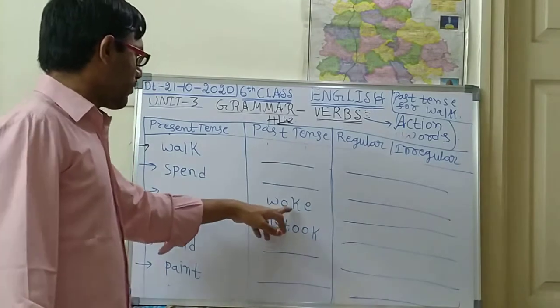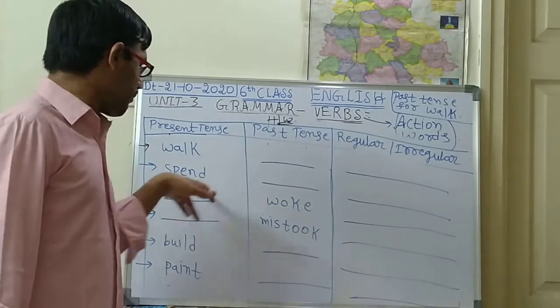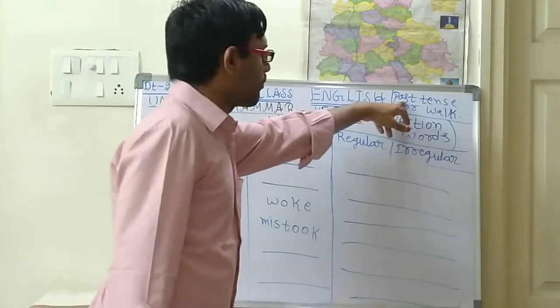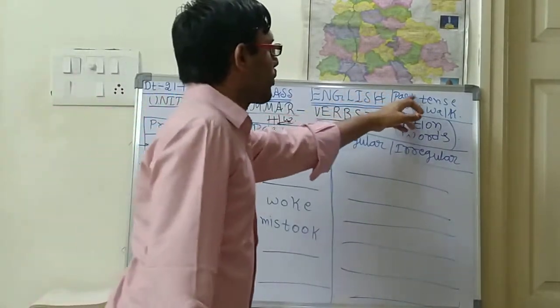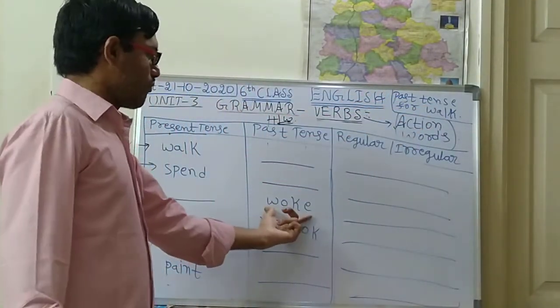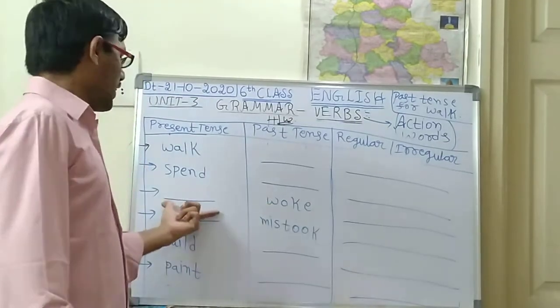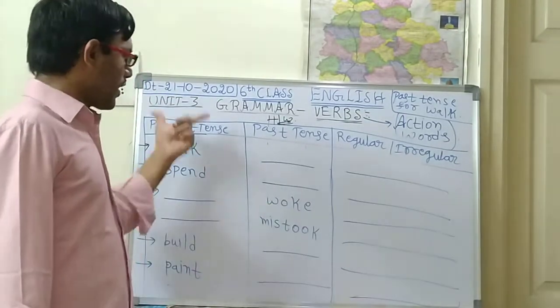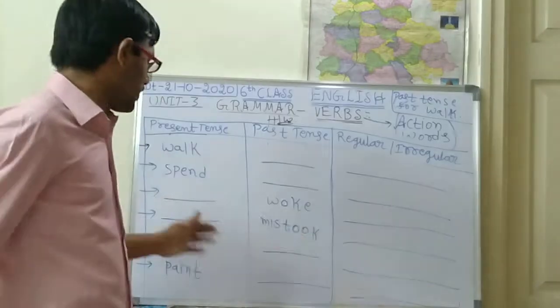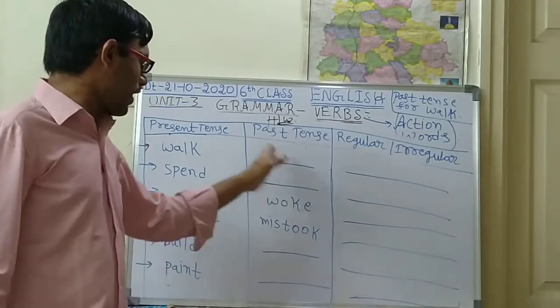Next, here for this word, you want the present tense. Instead of past, you type present tense for work. Then you will get the answer. Same like that, V1, V2, V3. These three things will be coming. So like that you write all these things.